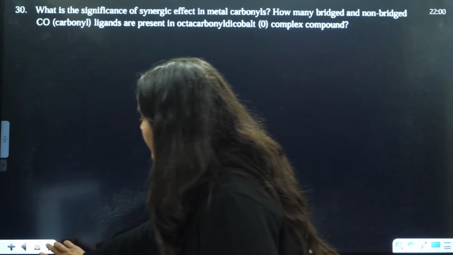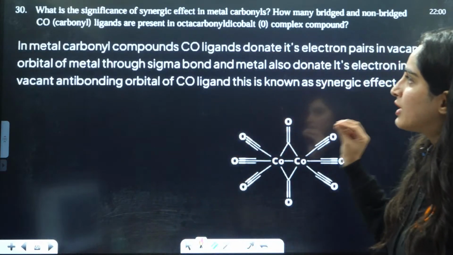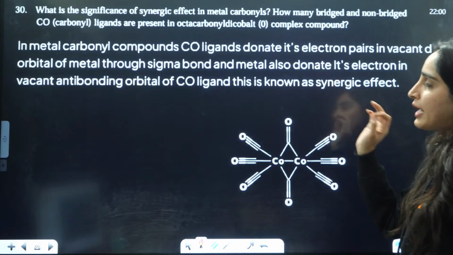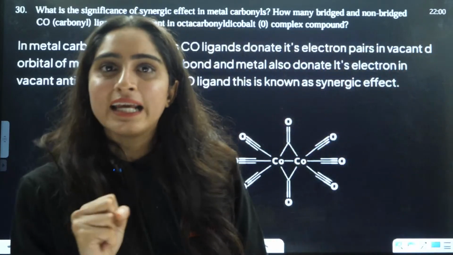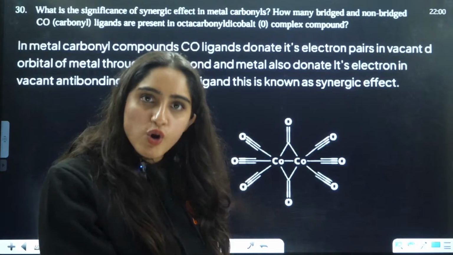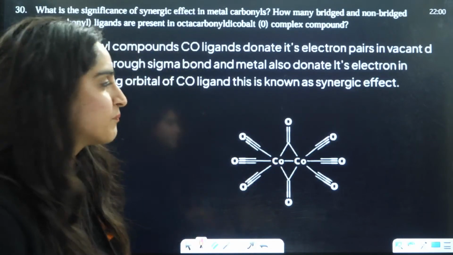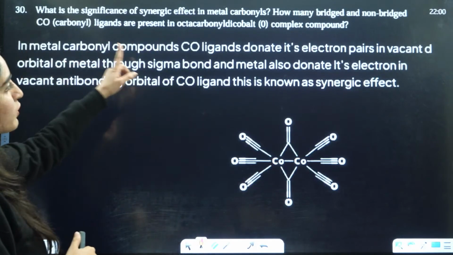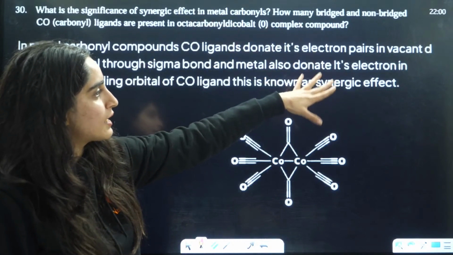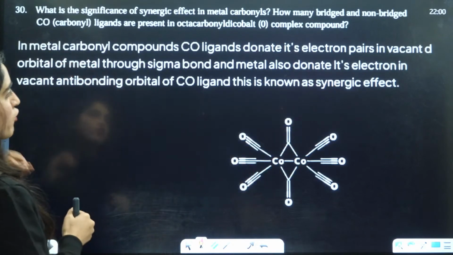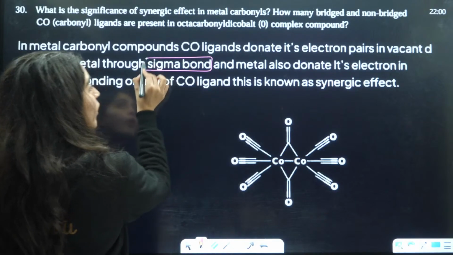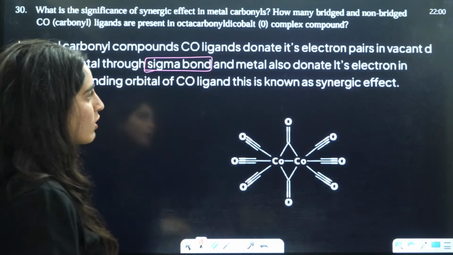So let us see it in detail. In a metal carbonyl compound, CO is the ligand, and it donates and also accepts through pi bonding. In metal carbonyl, CO ligands donate their electron pairs into vacant d orbitals of the metal through a sigma bond. Donation is always through sigma bonds.